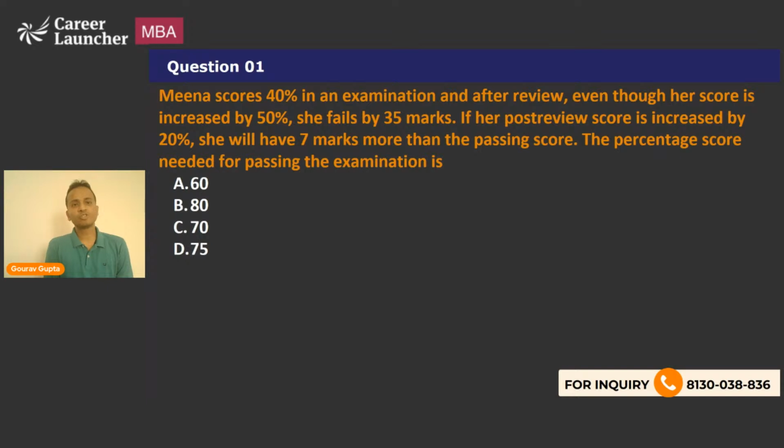Question number 1 says: Meena scores 40% in an examination, and after review, her score is increased by 50%, yet she fails by 35 marks. If her post-review score is increased by 20%, she will have 7 marks more than the passing score. The percentage score needed for passing the examination is how much?